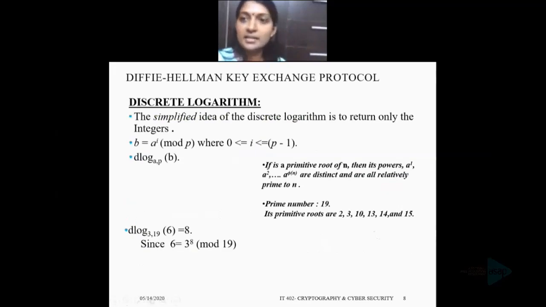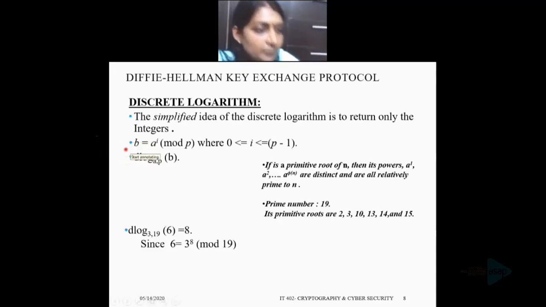Okay, discrete logarithms are fundamental to a number of public key algorithms, including the Diffie-Hellman key exchange algorithm that we will see today, and the digital signature algorithm. So these are the public key algorithms to which discrete logarithms are fundamental.